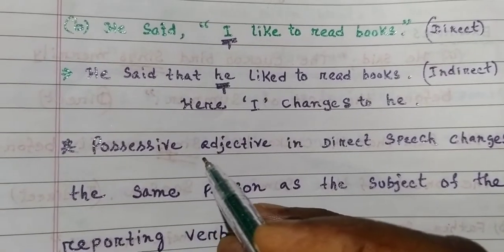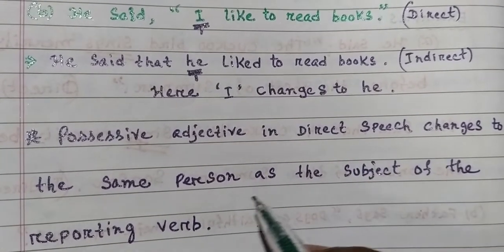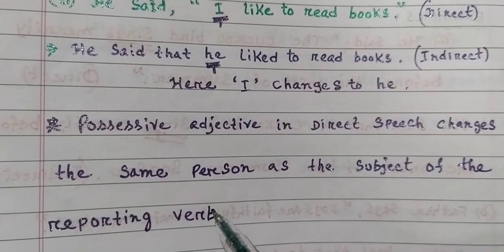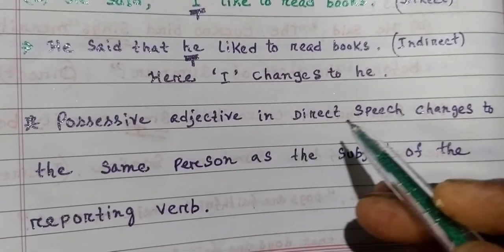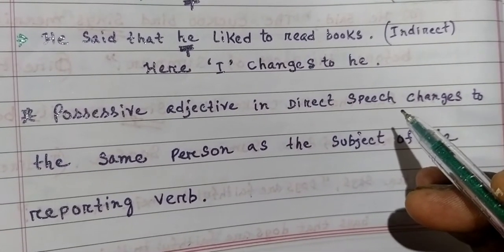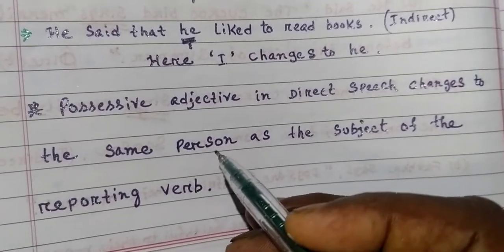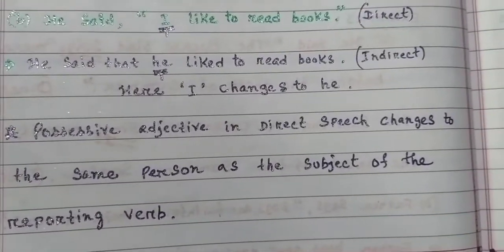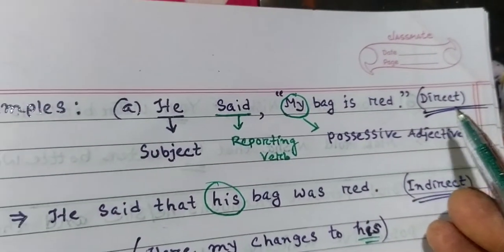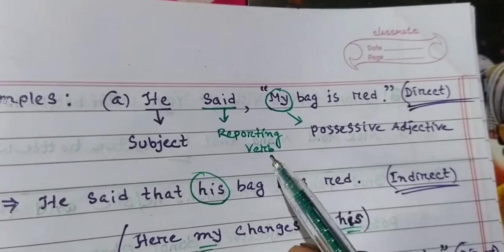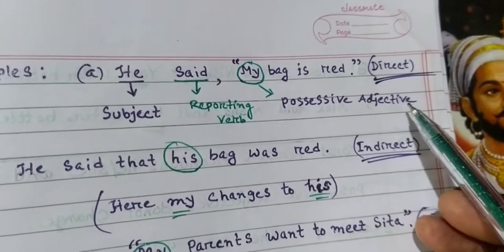Next, possessive adjectives in direct speech change to the same person as the subject of the reporting verb. The possessive adjective in direct speech changes according to the subject of the reporting verb, in the same person. Example: He said, my bag is red. Direct speech. So he is the subject here, said is the reporting verb and my is the possessive adjective. It's the subject of reporting speech.